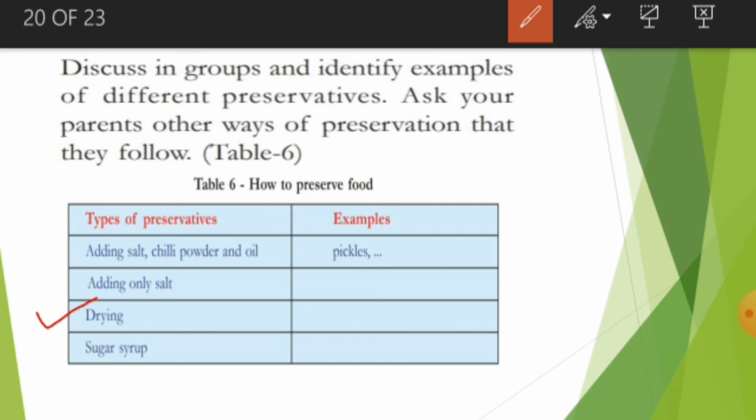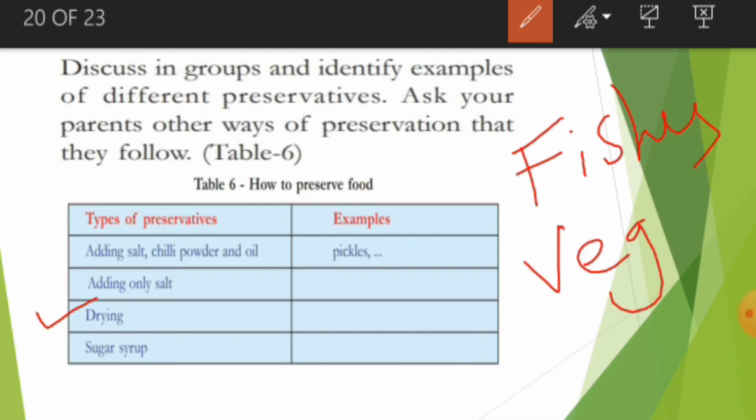Drying is a method that is used to store fishes and vegetables. If you ask your mother about the process of preservation by the drying method, she will tell you how to store vegetables for so many days by the method of drying.